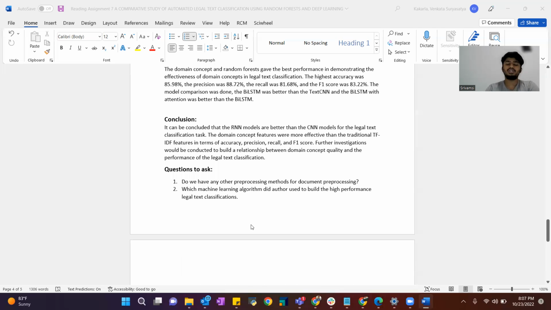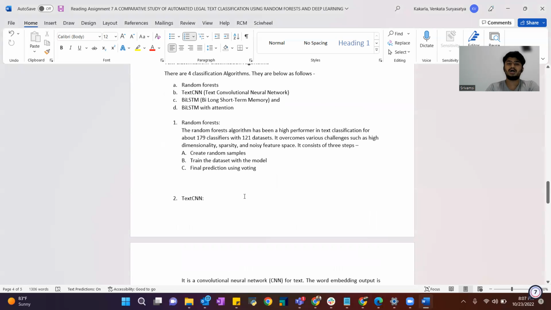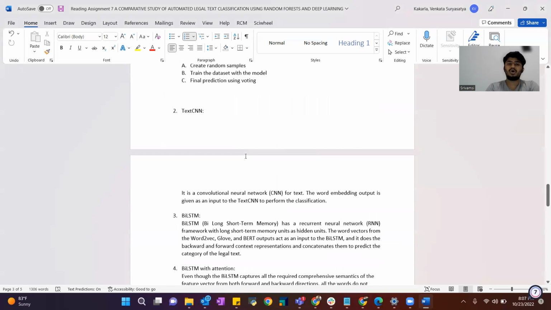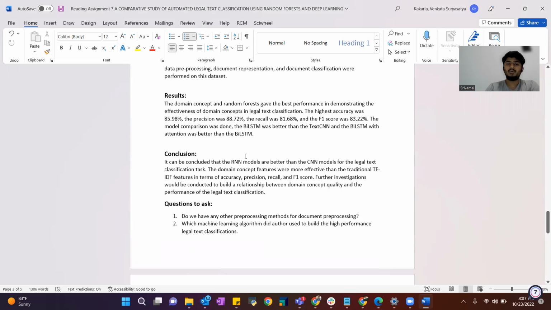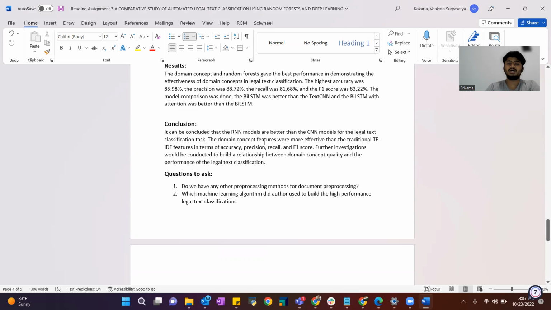The questions which I wanted to ask you, Professor, were: do we have any other pre-processing methods for document pre-processing, and which machine learning algorithm did the author use to build the high performance legal text classification? Because here they mentioned all 4 classification algorithms. But what exactly in particular concluded that RNN models are better than CNN models?